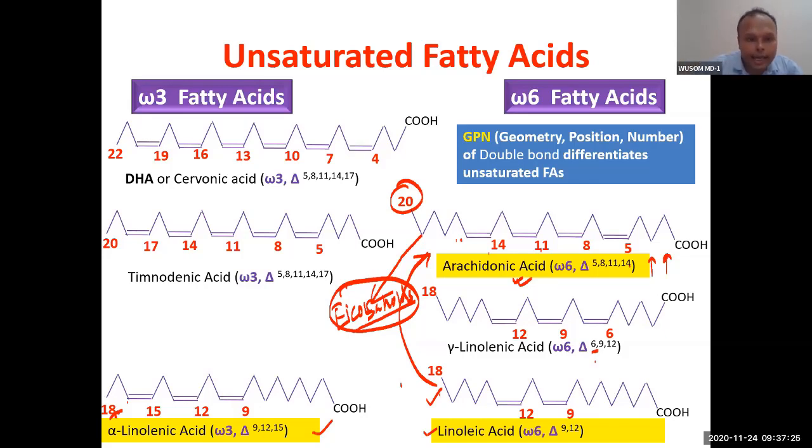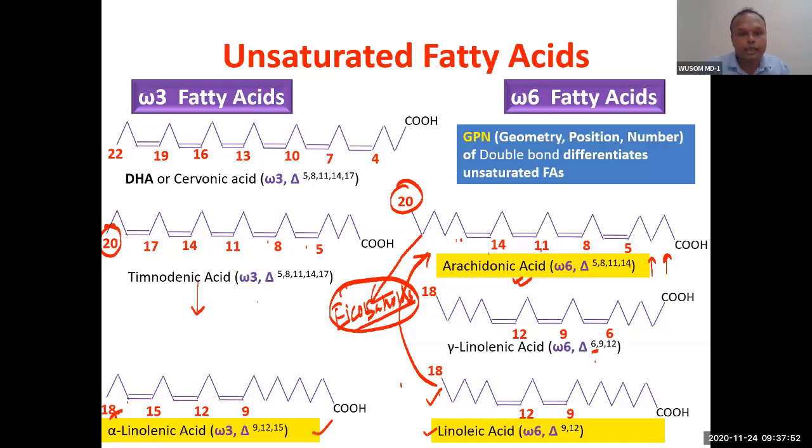You can see there is a second 20 carbon compound. From this also icosanoids, prostaglandins and others, will be synthesized. Understood? It is actually icosapentaenoic acid. This is tetra, this is penta. So both can synthesize icosanoids.